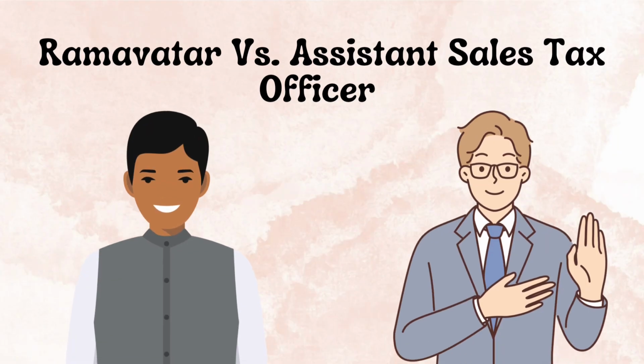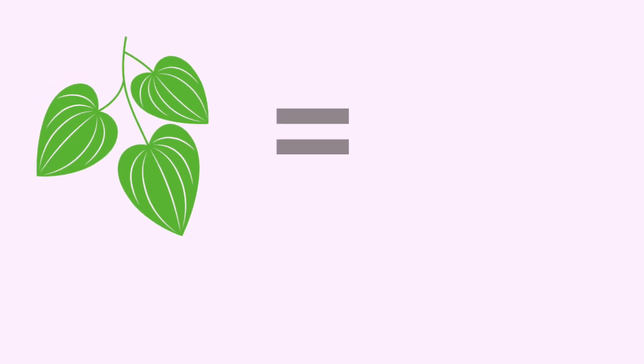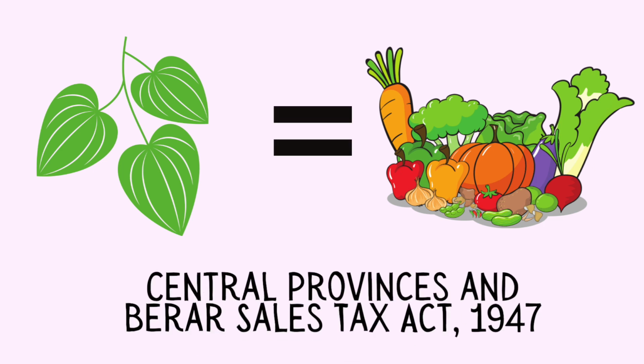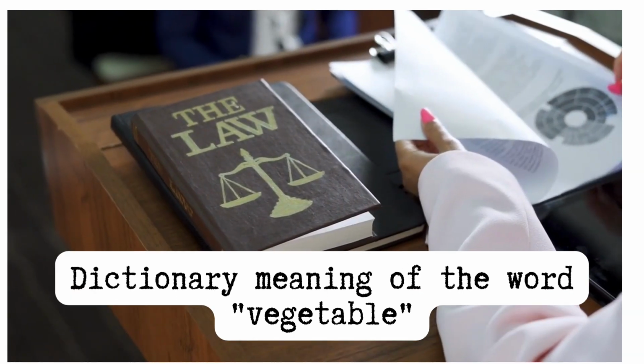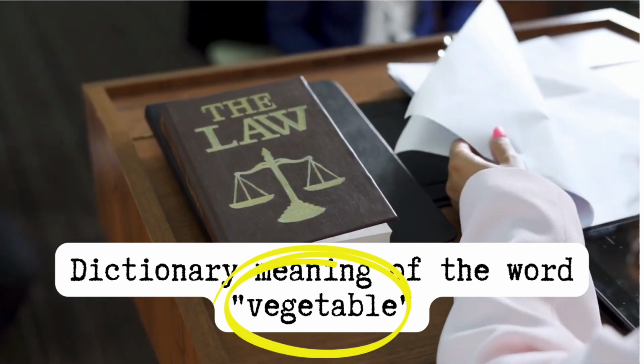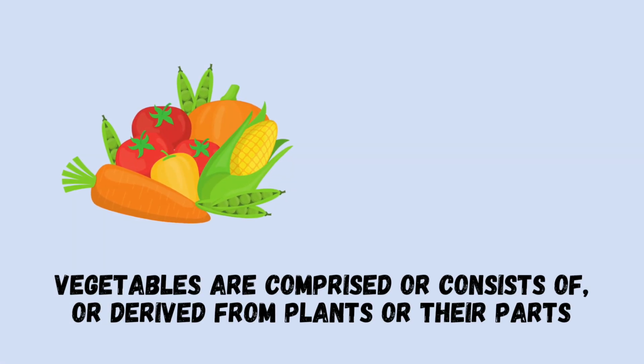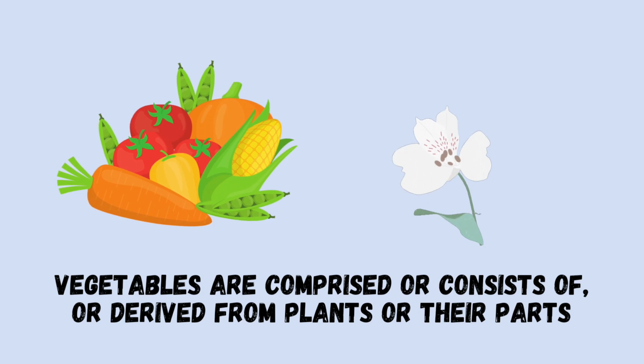In the case of Ramavatar versus Assistant Sales Tax Officer, the issue arose whether betel leaves can be considered as vegetables and be exempt from sales tax under the Central Provinces and Berar Sales Tax Act 1947. The court examined the dictionary meaning of the word vegetable, which specified that vegetables are comprised or consist of or derived from plants or their parts.